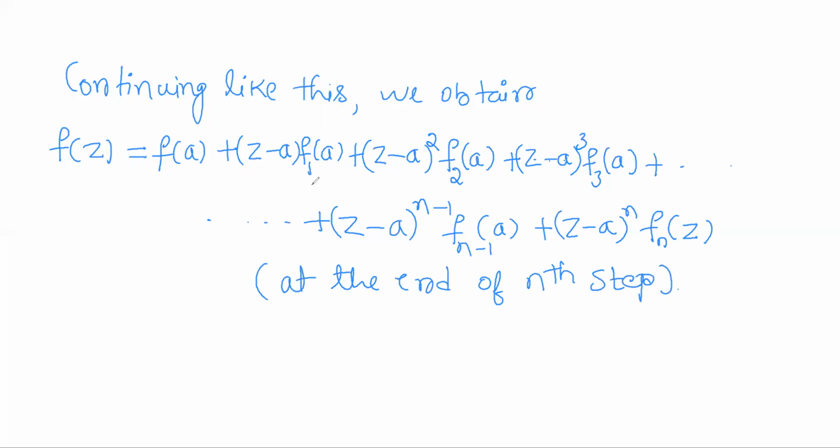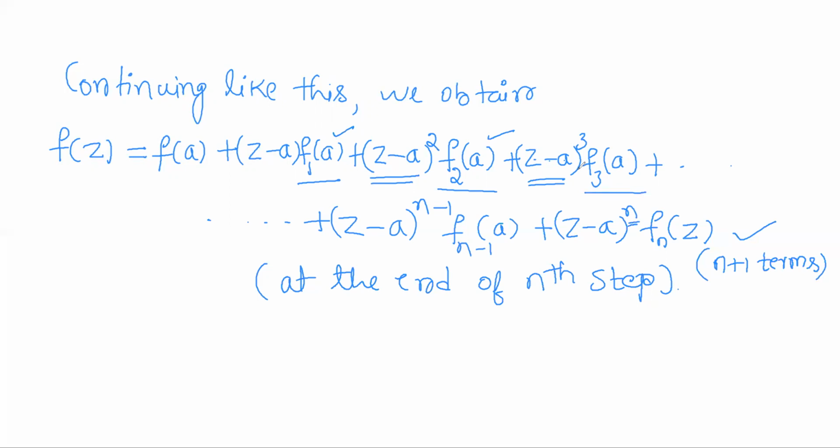Okay. So now we shall solve for these f1 of a, f2 of a, f3 of a, and so on. You can observe here, this expression has n plus 1 terms, and the highest power of z minus a is n. So to get the value of these constants, this z minus a factor has to vanish. Then we can solve for f1 of a, f2 of a, f3 of a, like this.